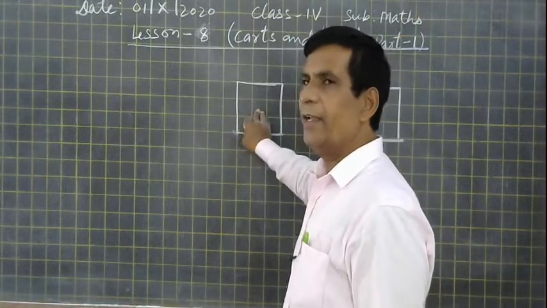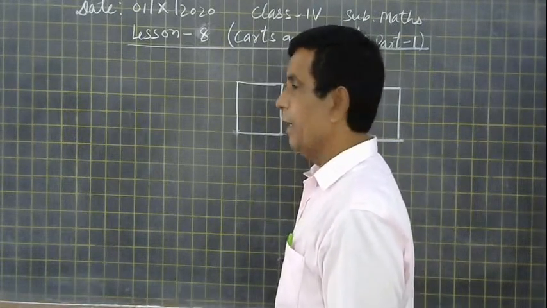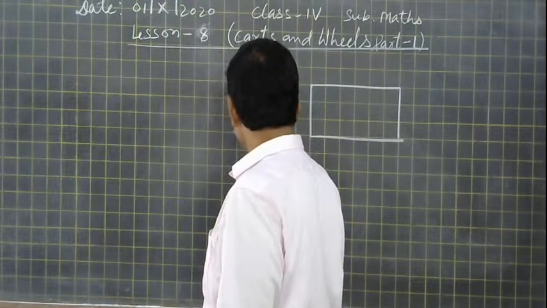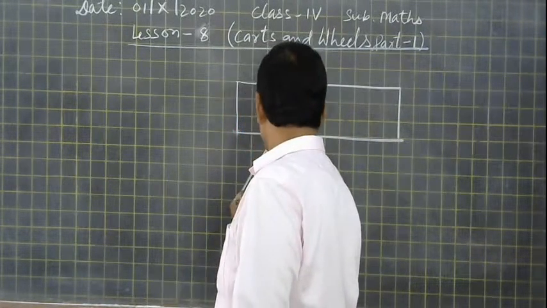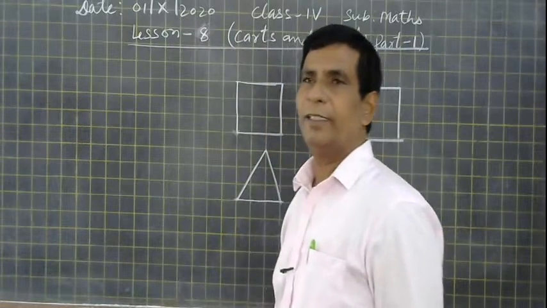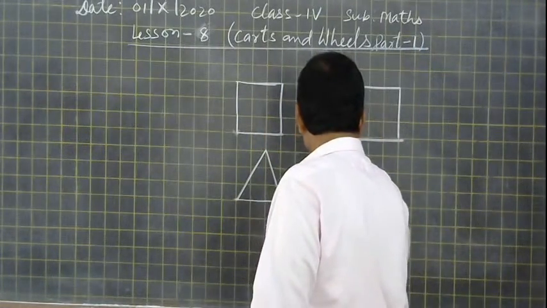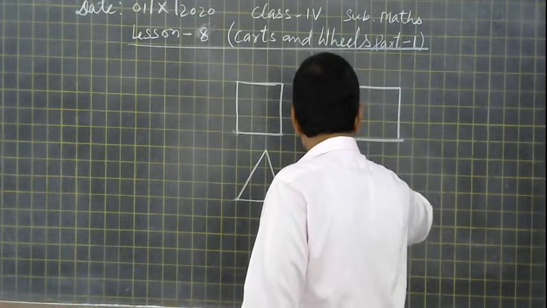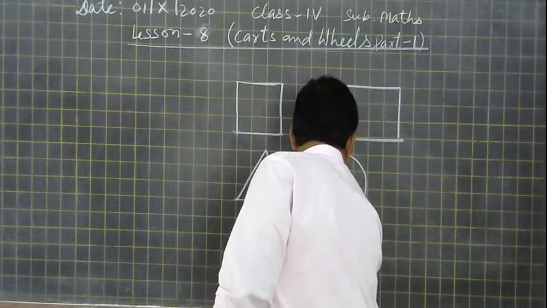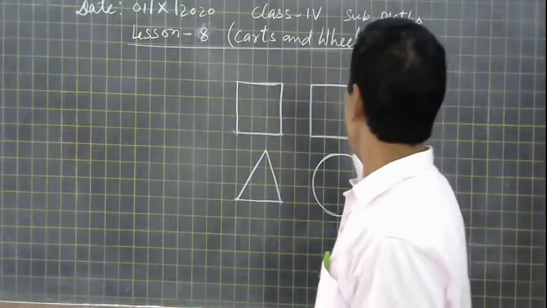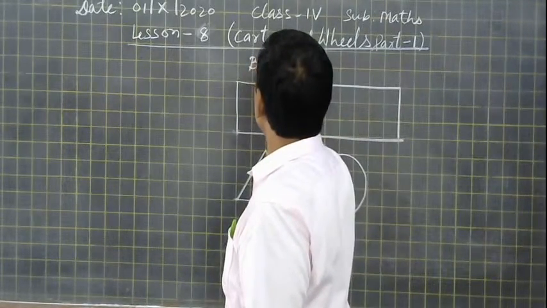This is a square, this is a rectangle. And then the third one is the triangle. And then another one is the circle. Okay.